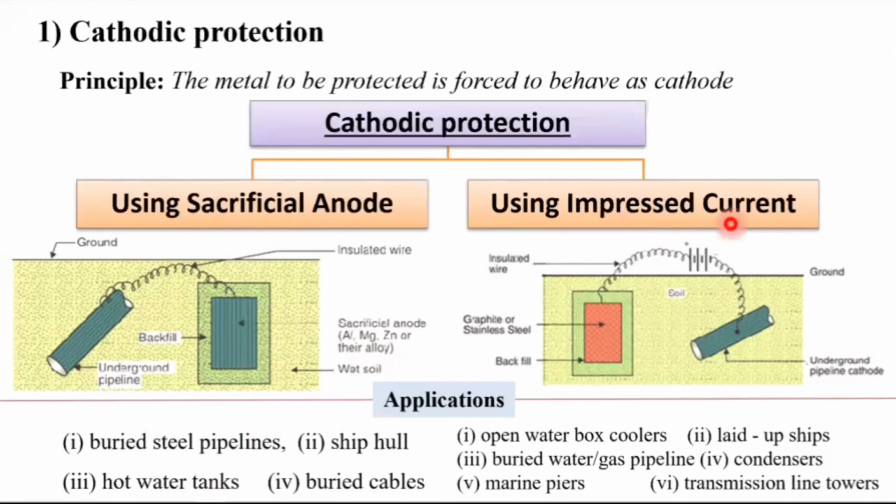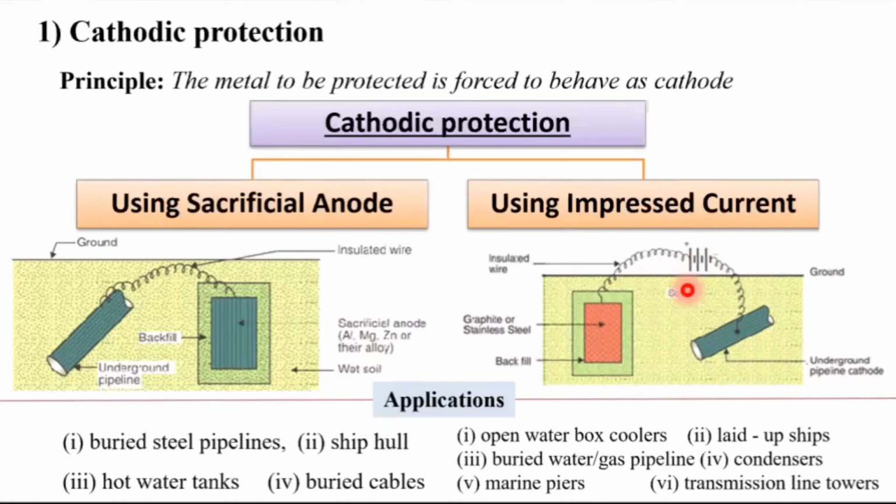Another method is the impressed current method. Here we have to connect a battery. Remember the battery connections: the negative terminal of the battery is to be connected to the pipeline to be protected. And here there can be graphite or stainless steel alloys, and then that has to be connected in this way. So what will happen? As we are connecting the battery, with the help of the battery we are passing current in the opposite direction of the corrosion current.